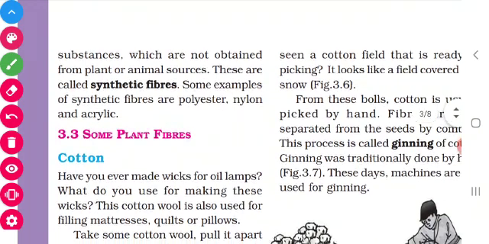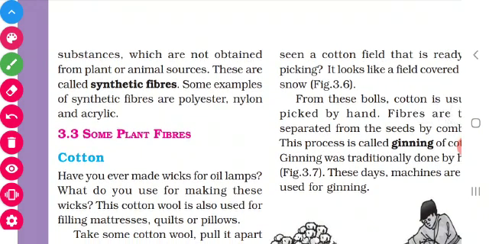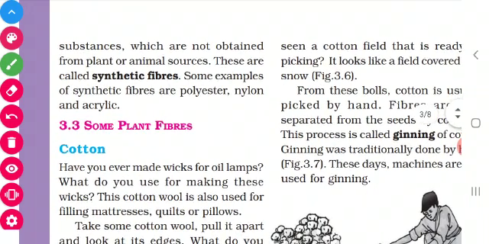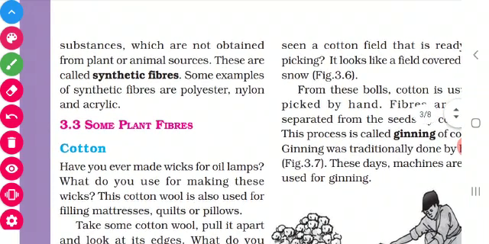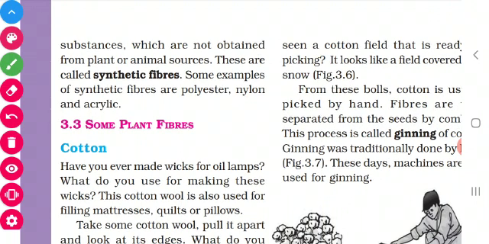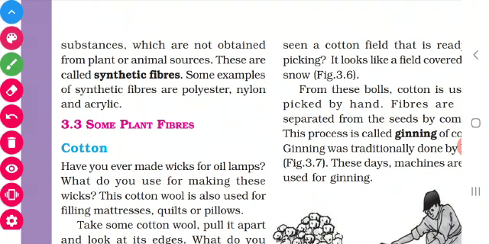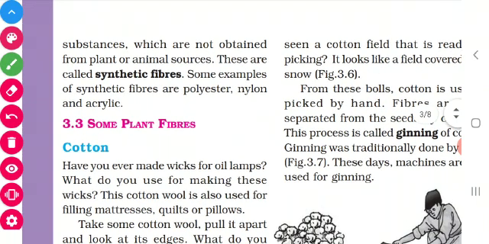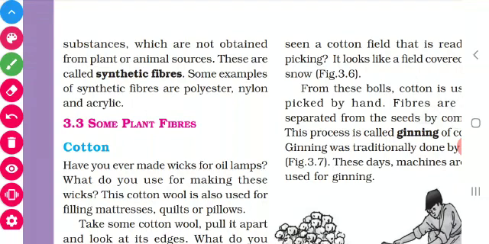Listen children, here I will tell an odd man out. We have already done this in 5th standard, no? Cotton, jute, nylon and wool. I have told 4 fibers: cotton, jute, nylon, wool. Which is the odd one here? Yes, of course, nylon. Why? Nylon is a synthetic fiber, but the other 3 belong to the natural fibers.